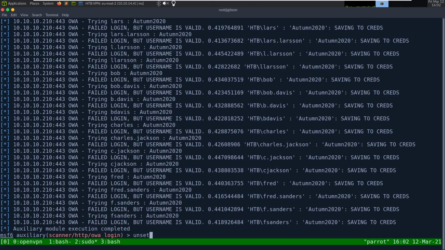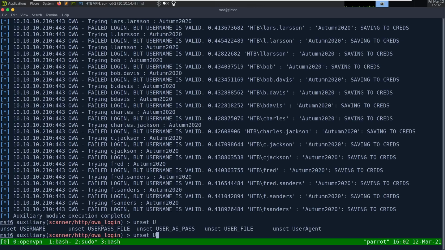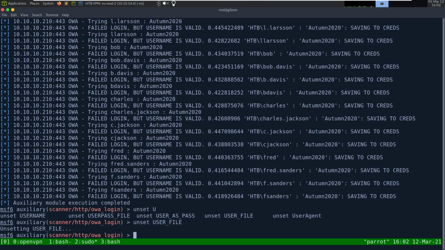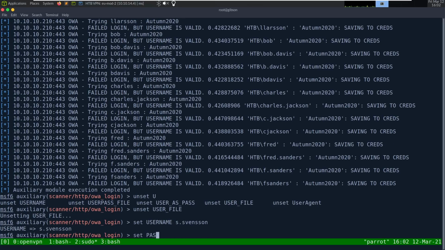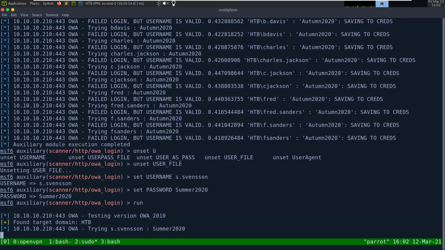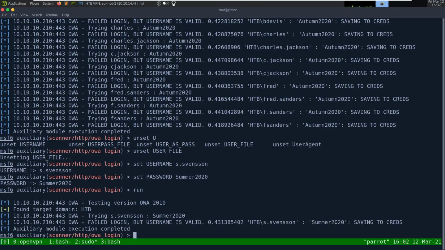Let's unset user file and set username s.svensson, set password summer 2020. Set action OWA 2013. Run.